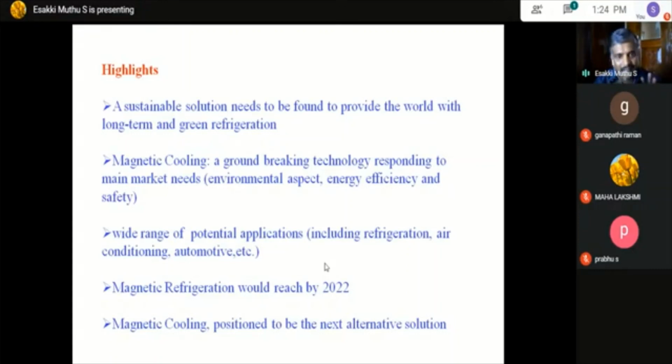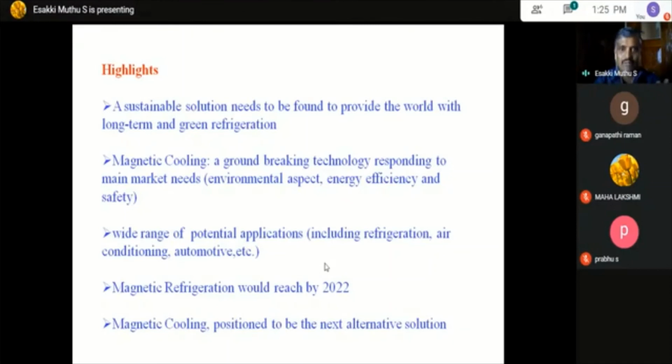But still, researchers and companies called Cooltech and General Electric (GE) are focusing on making a prototype magnetic refrigerator at a low cost, around 15 to 20,000. By using magnetic refrigeration you can control pollution, and also pollution in the ozone layer.